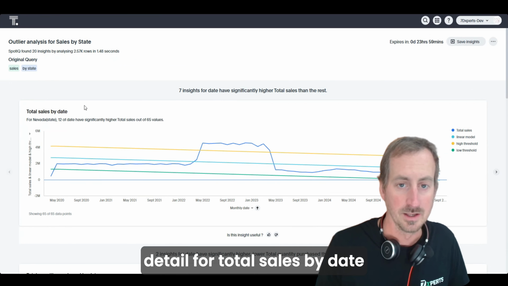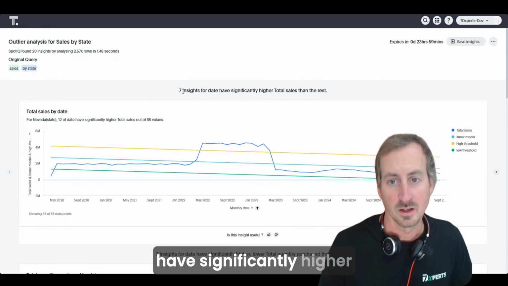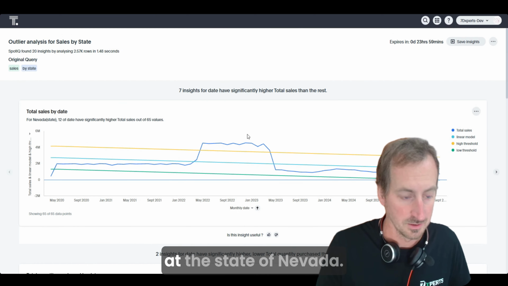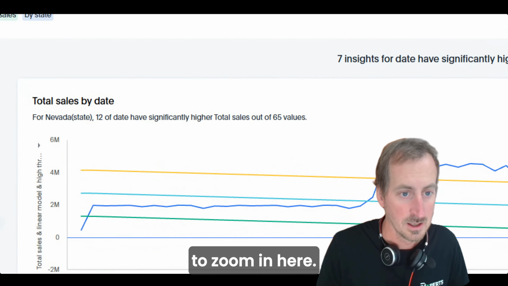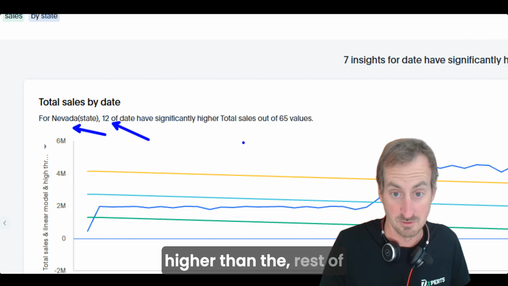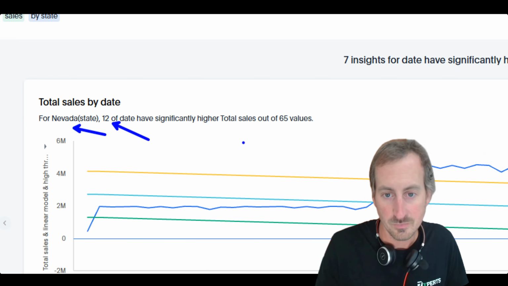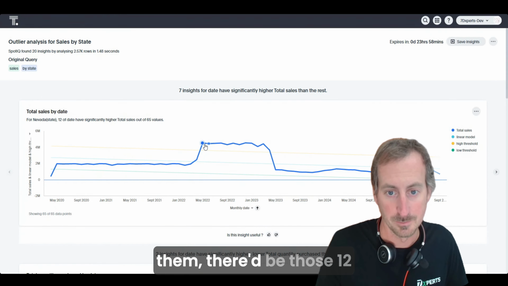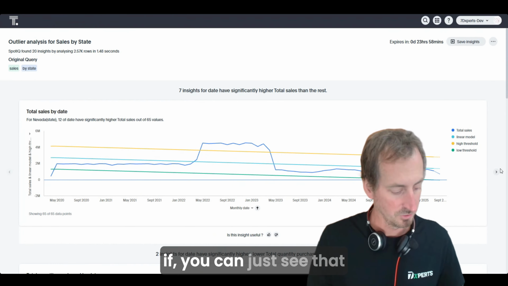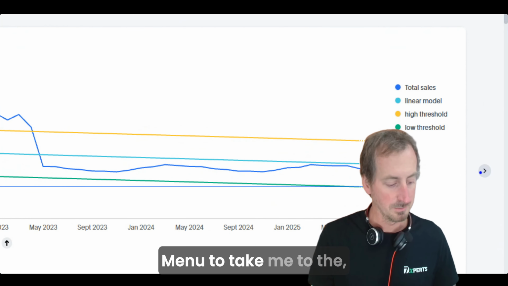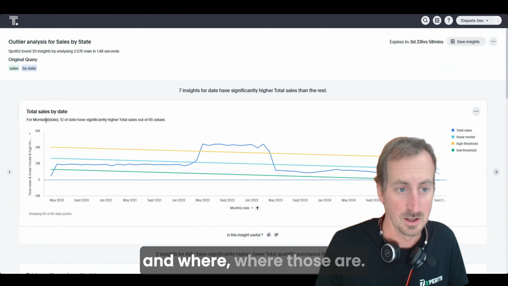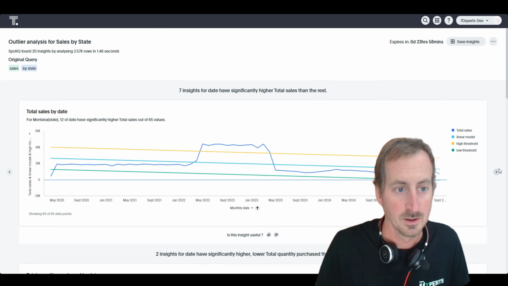So for total sales by date, there are 7 insights that have significantly higher total sales than the rest. And what that means is, for this particular chart, we're looking at the state of Nevada. So again, I'm just going to zoom in here. State of Nevada, there were 12 dates that were significantly higher than the rest of the values within that period. And here you see those 12 dots there. If we were to count them, there'd be those 12 data points there. There are 7 insights, it says, and I can toggle across here. If you can just see that just on the right hand side there, there's a little menu to take me to the next page where it's just looking at the different states that are impacting this and where those are. So there are 7 of those going across.